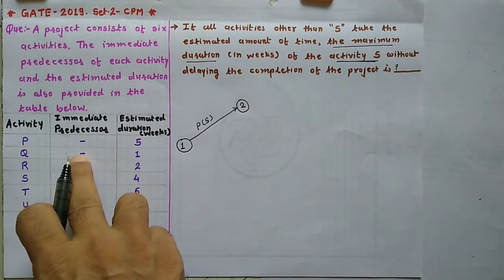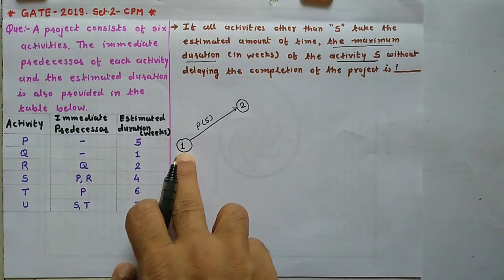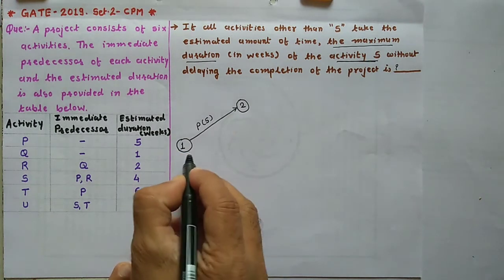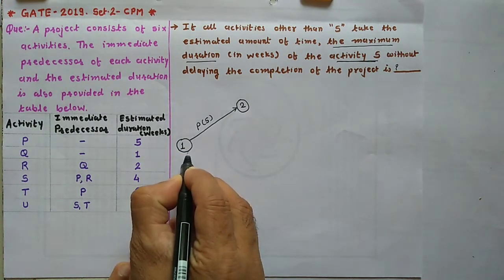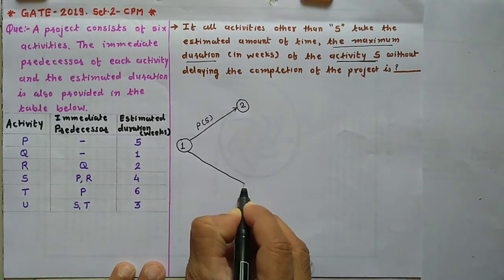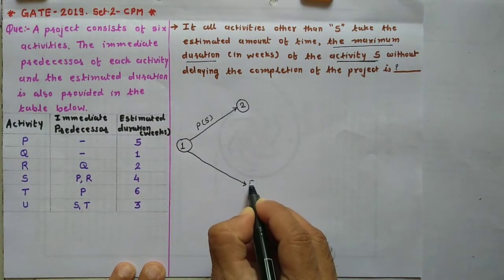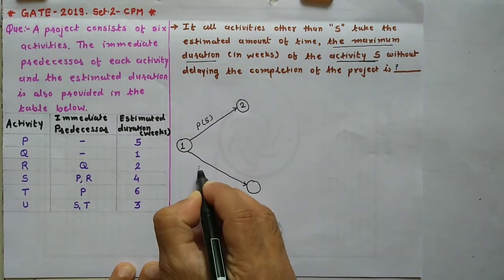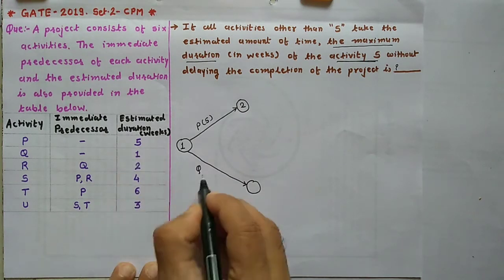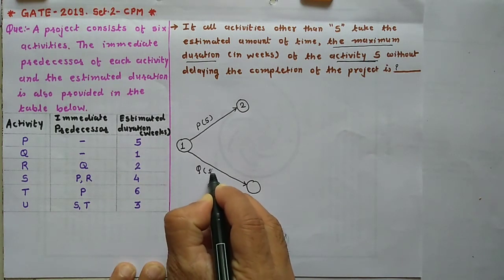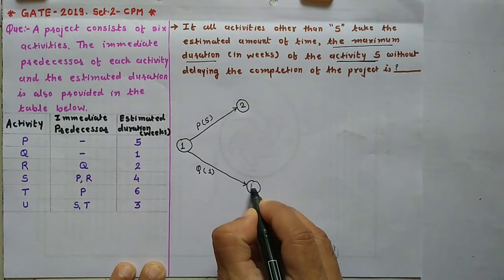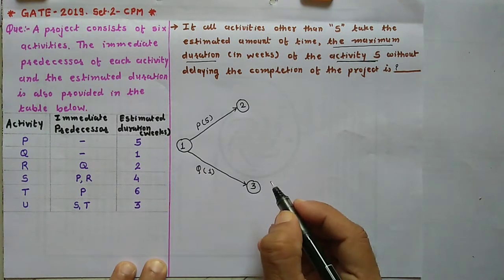Now activity Q, there is no predecessor, so it will again start from the first event. So this is activity Q, duration is 1 week. This is event number 3.